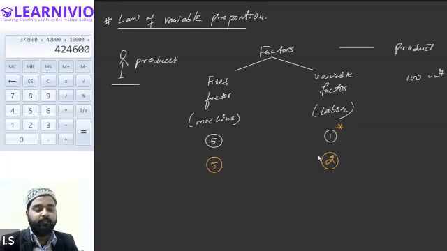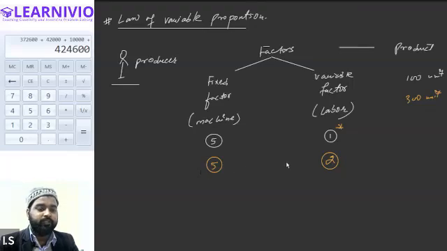So eventually the overall productivity of both the labors will increase. Earlier, when there was only 1 labor, the production was only 100 units. When one more labor is added to the production unit, the production will now increase to 300 units. So this clearly shows that when additional labor is added to the production process, the total product increases. All right.